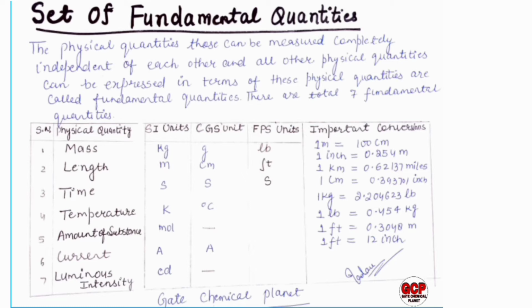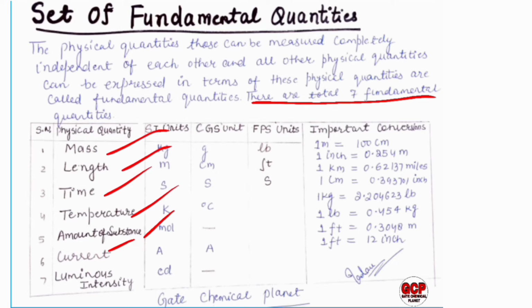So now we will discuss the sets of fundamental quantities. The physical quantities are those quantities that can be measured completely independent of each other. Student, do you have any idea how many types of fundamental quantities there are? There are a total of 7 fundamental quantities, and they are mass, length, time, temperature, amount of substance, current and luminous intensity. So student, these are the fundamental quantities.